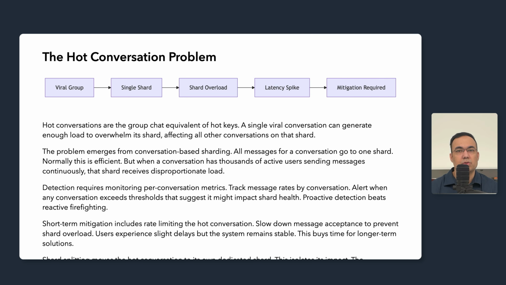Short-term mitigation includes rate limiting the hot conversation, slowing down the message acceptance to prevent shard overload. Users experience slight delays, but the system remains stable. This buys time for long-term solutions. Communicate transparently if this is possible.